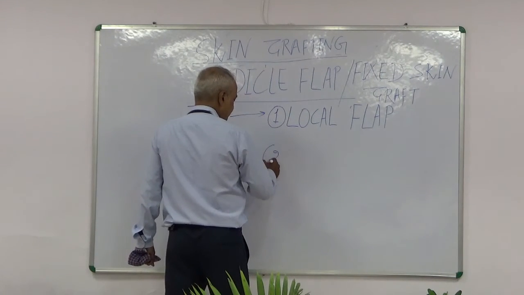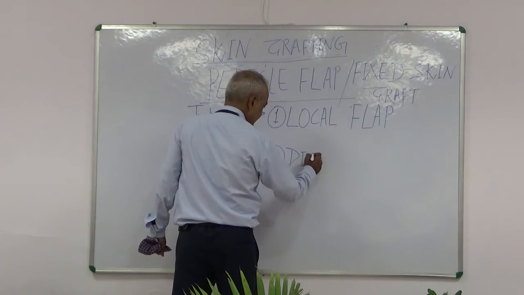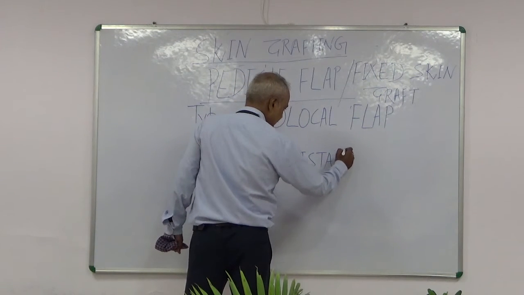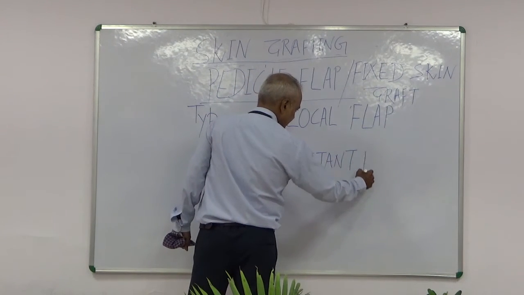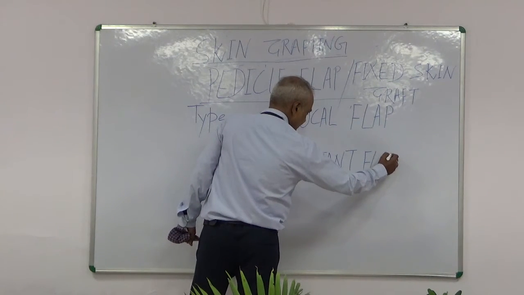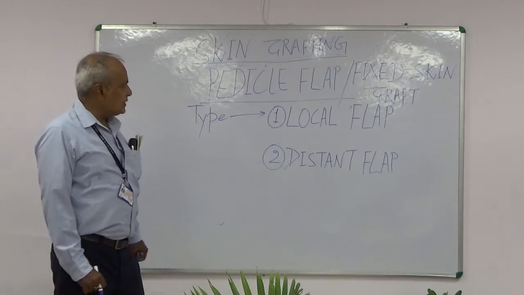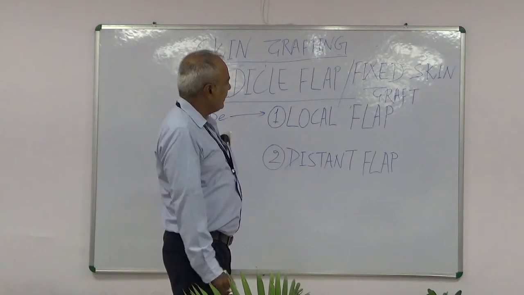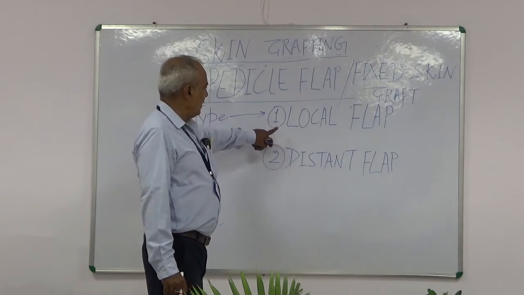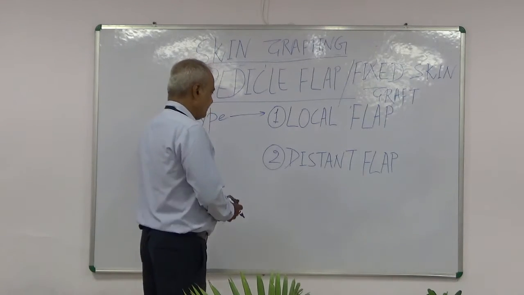Another is distant flap. The types of pedicle flap are local flap and distant flap.